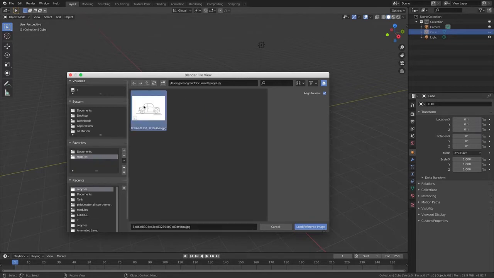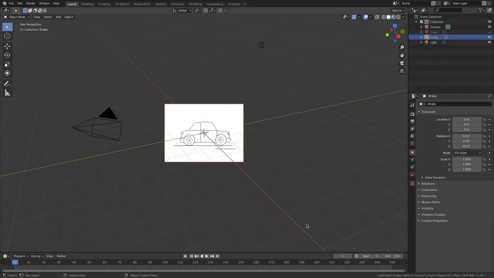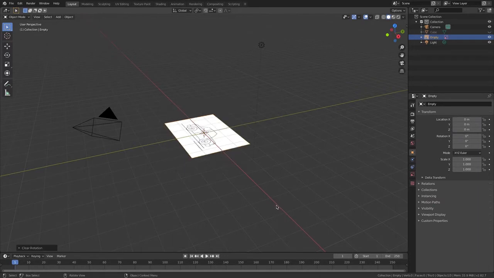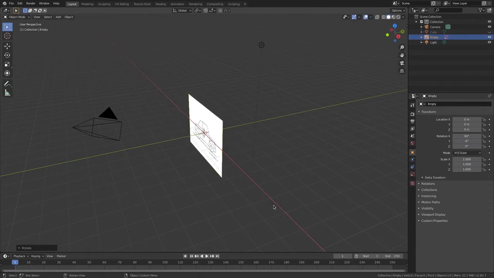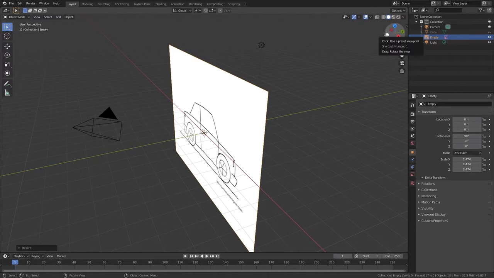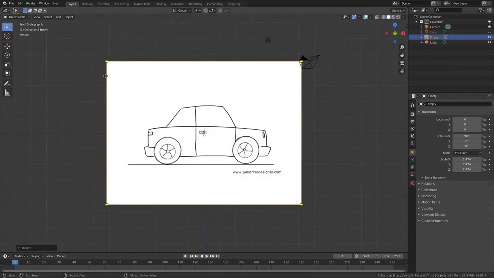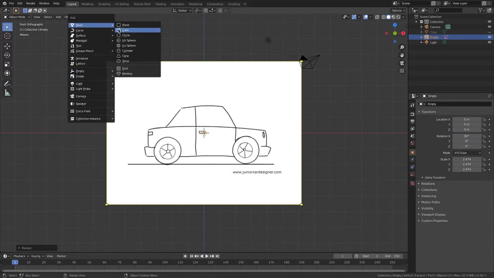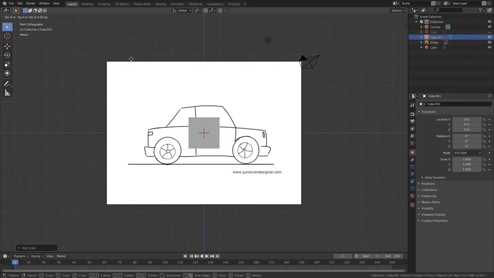Okay, I have my car. I'm going to go Load Reference Material. I'm going to go Alt R and RX 90. Now I'm going to go S to scale, go on the Y axis and go Shift A, Mesh and a cube.